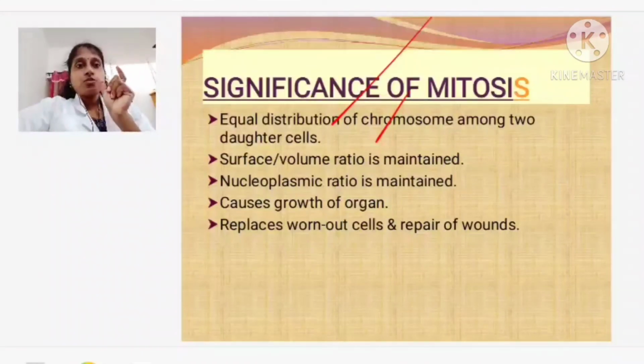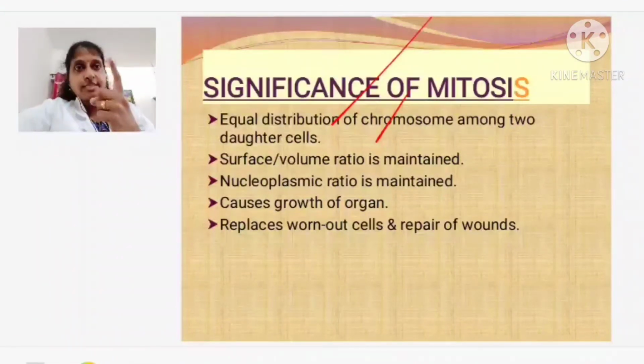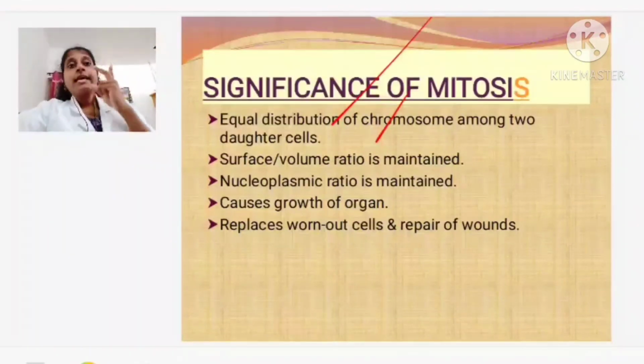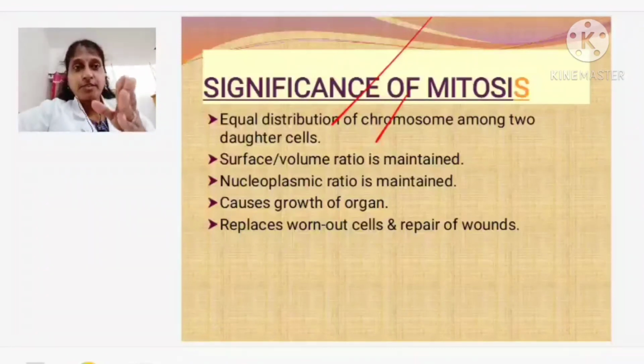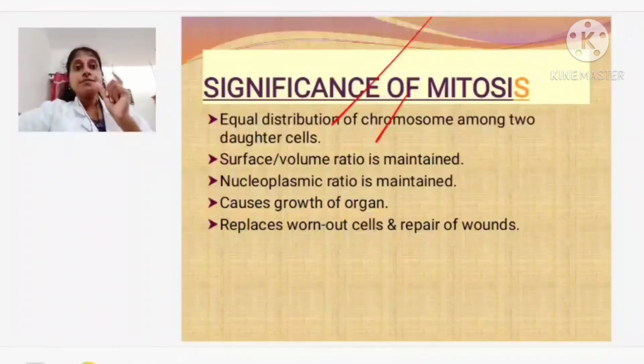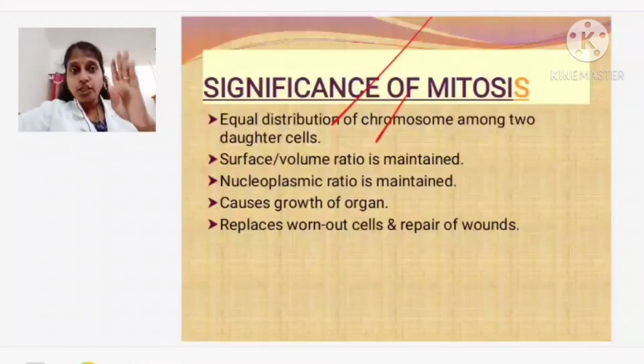Mitosis we discussed. The cell cycle is divided into two. What are they? Interphase and M phase, the mitosis phase. Interphase is divided into 3: G1 phase, S phase, G2 phase. After that, the cell goes into M phase. M phase is divided into 2: cytokinesis and karyokinesis. Karyokinesis is the nuclear division, which has 4 stages: prophase, metaphase, anaphase and telophase.